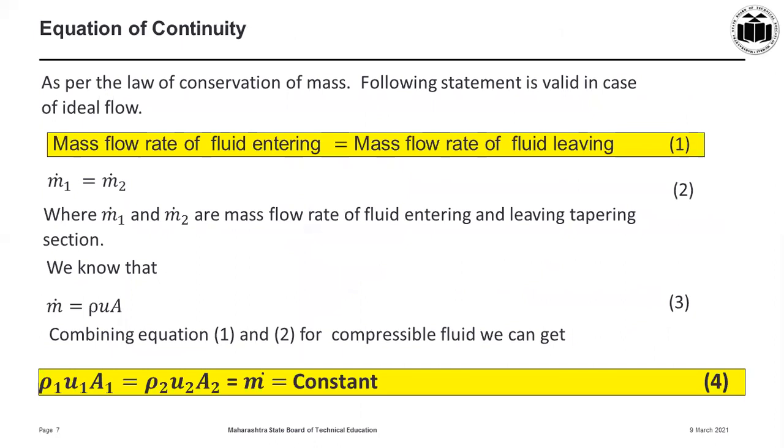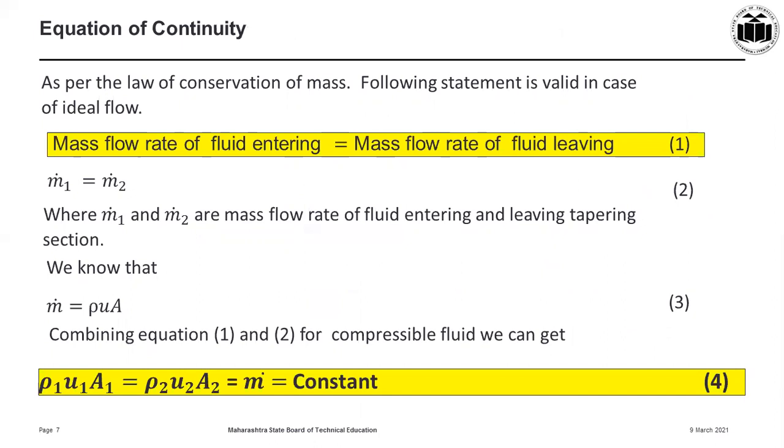Now, as per the equation of continuity, the mass flow rate of a fluid flowing through a cross section is conserved. Therefore, the mass flow rate of fluid entering is equal to the mass flow rate of fluid leaving. If mass flow rate is represented by m dot, then I can write m1 dot is equal to m2 dot.